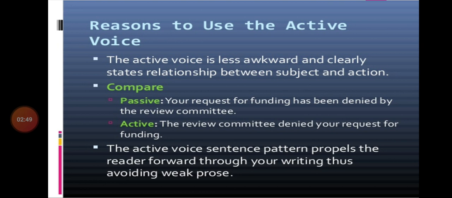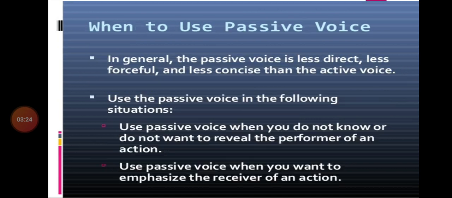Reasons to use the active voice. The active voice is less awkward and clearly states the relationship between subject and action. Compare. Passive: your request for funding has been denied by the review committee. Active: the review committee denied your request for funding. The active voice sentence pattern propels the reader forward through your writing, thus avoiding weak prose.